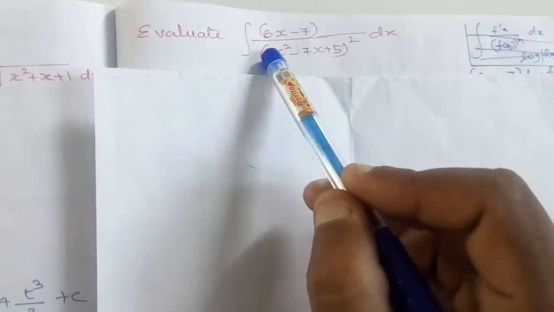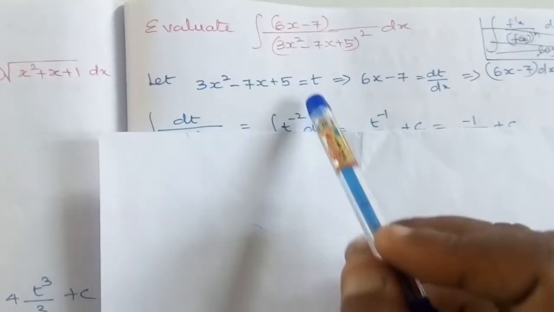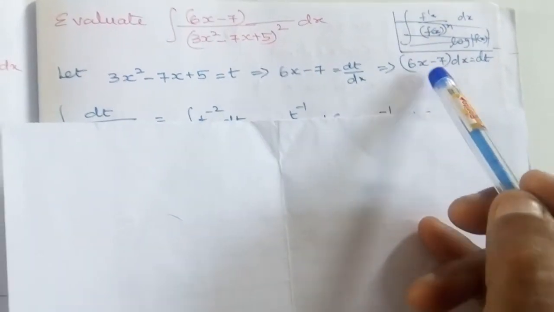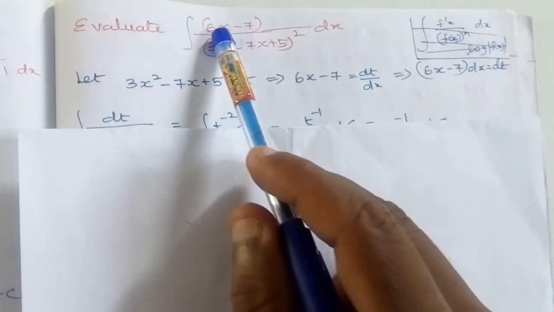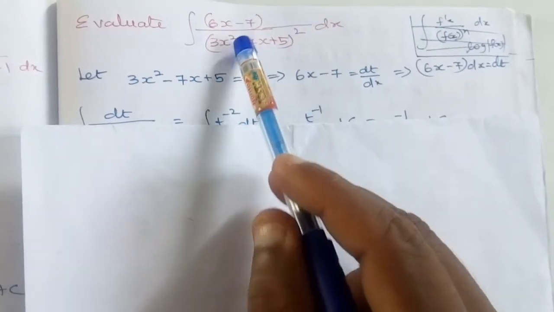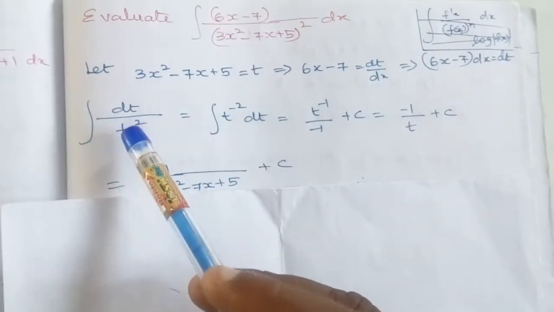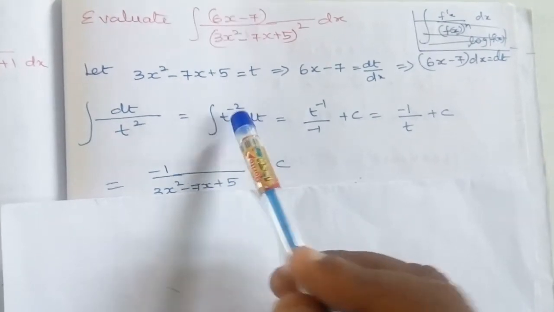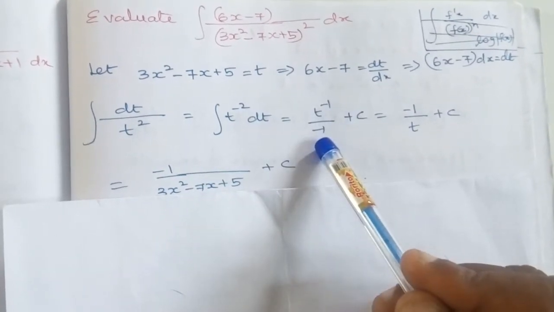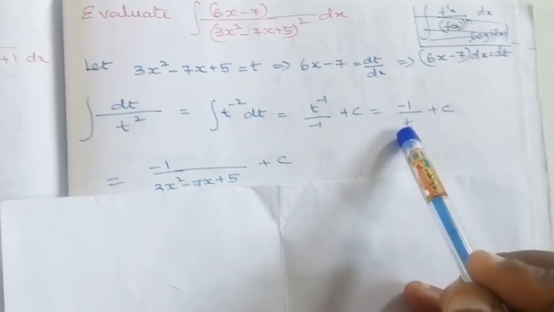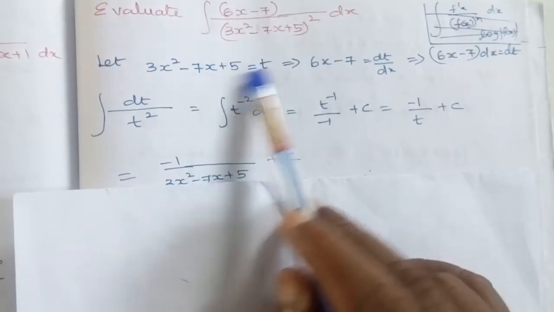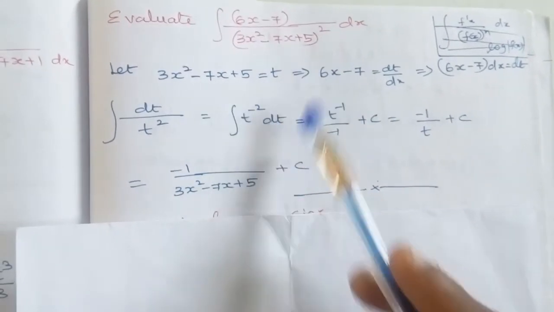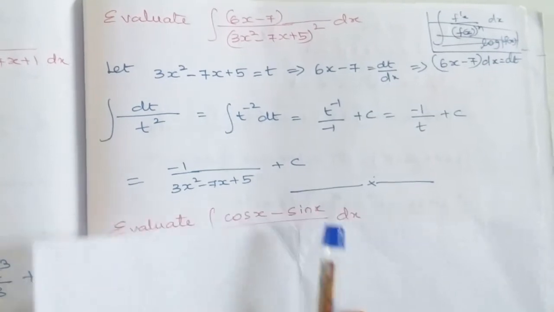Hence we can assume 3x square minus 7x plus 5 as t. When we take the derivative we get this expression. When we rewrite it, we get (6x minus 7) dx is equal to dt. So in this place we can substitute dt, and here we can substitute t square. So we can rewrite this question as t power minus 2 dt. When we integrate this, we get t power minus 1 divided by minus 1, which is equal to minus 1 divided by t. In place of t we can substitute 3x square minus 7x plus 5. I hope you understand this problem as well.